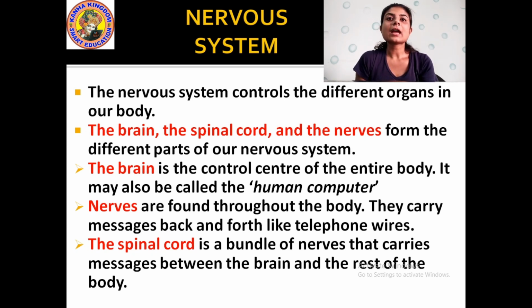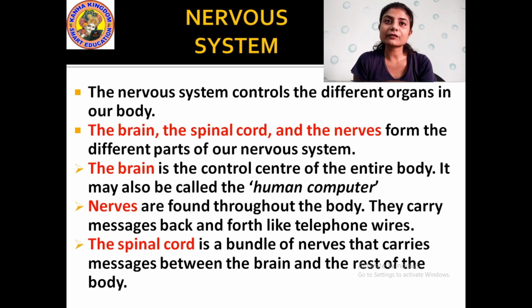Okay? Then nerves are found throughout the body. And these nerves carry different stimulus or different sensation to the brain. The nerves present in our body carry the stimulus or the sensation to the brain, and the brain helps us to think and it controls the functions of the body. Alright, they carry messages back and forth like the telephone wires.